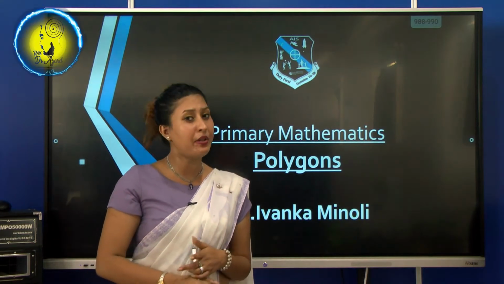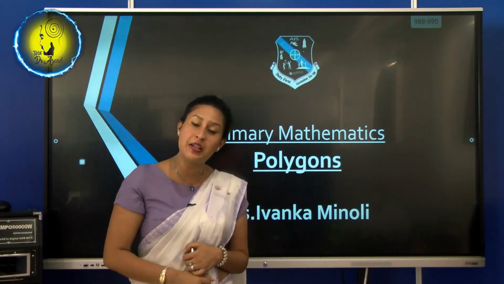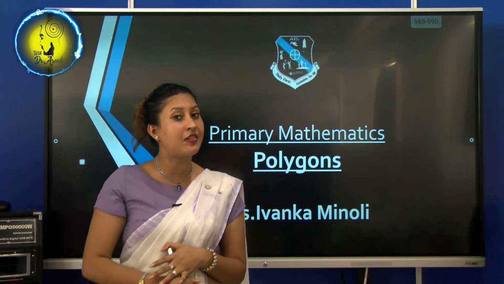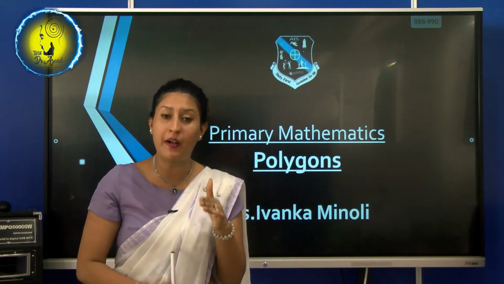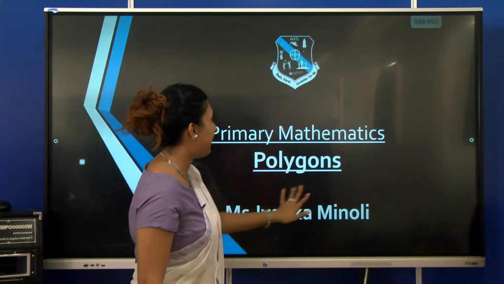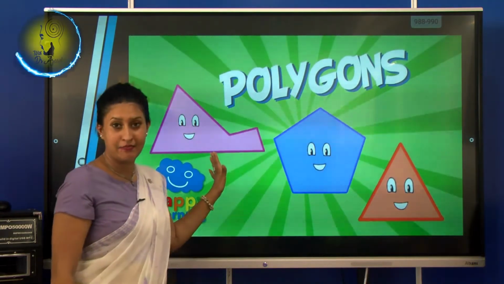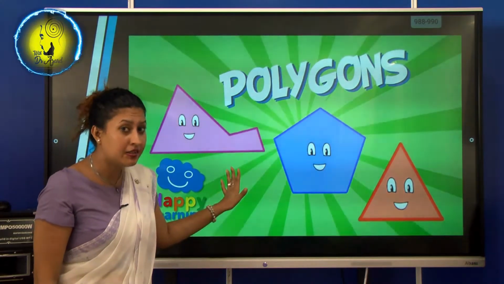Okay, so what are we going to learn? We are going to learn about polygons. What, children? It's a shape, right? It's a type of shape, polygons. Okay, right. Now see, we are going to learn about what?